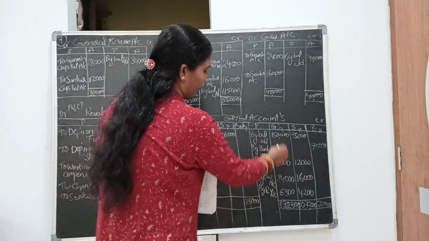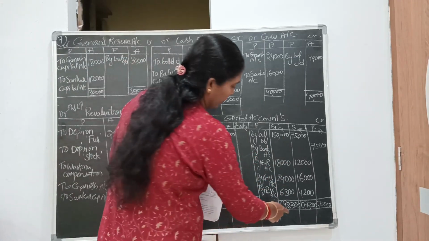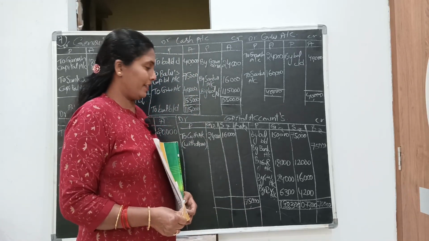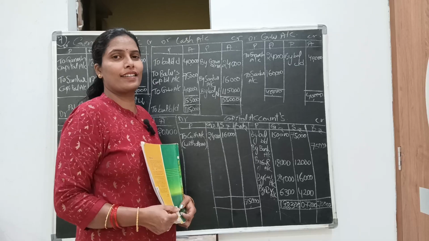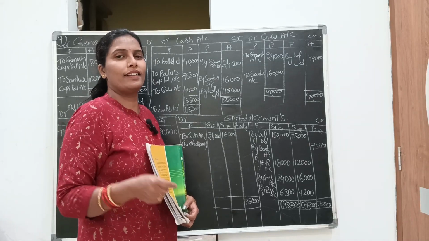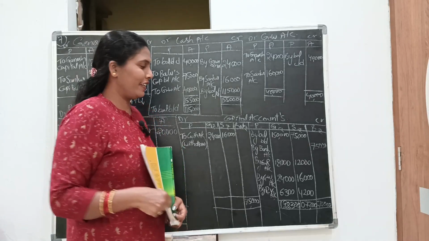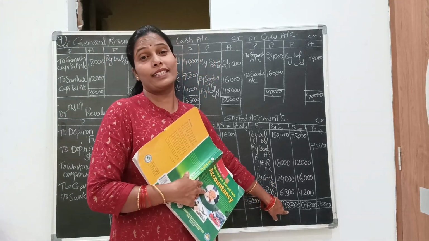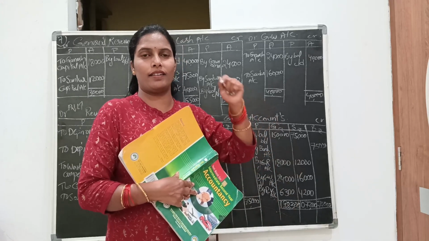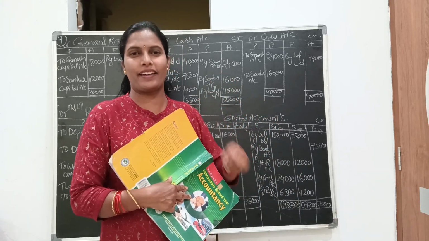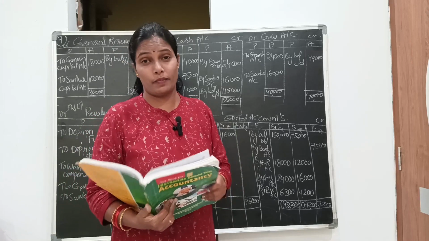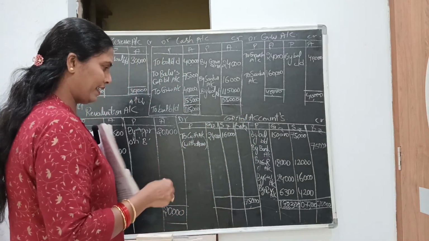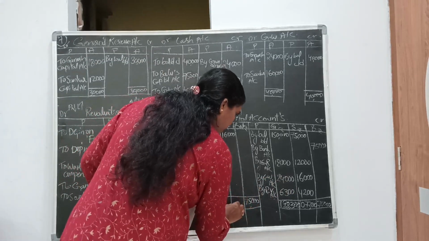Okay, so is this correct or wrong? Just add the totals and type in the comment box. Quickly type in the comment box. Okay, 1,98,000. So write down both sides.